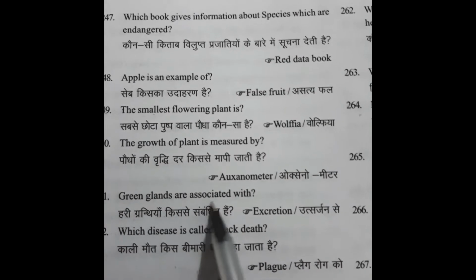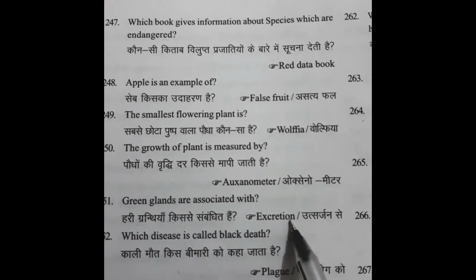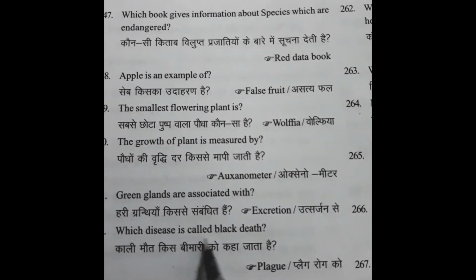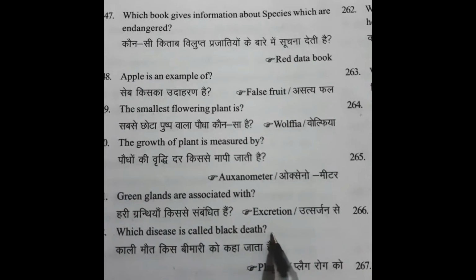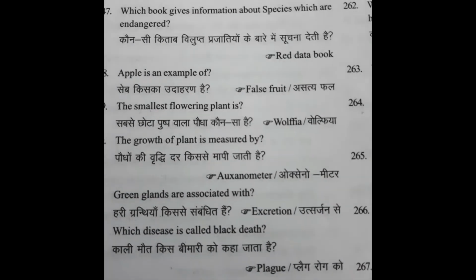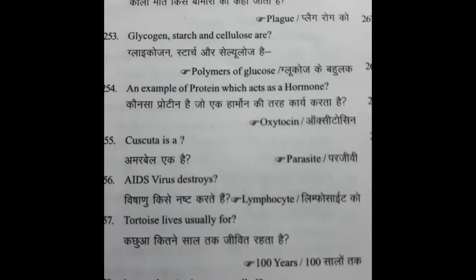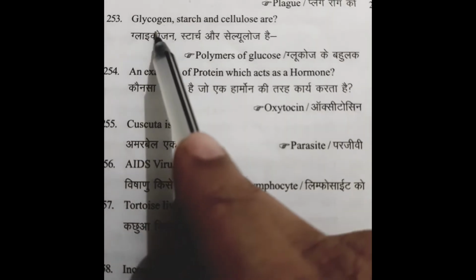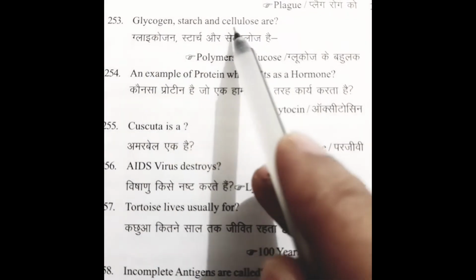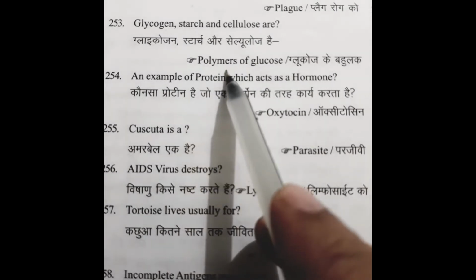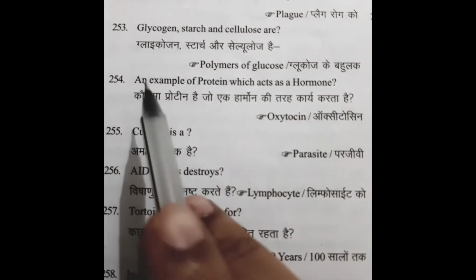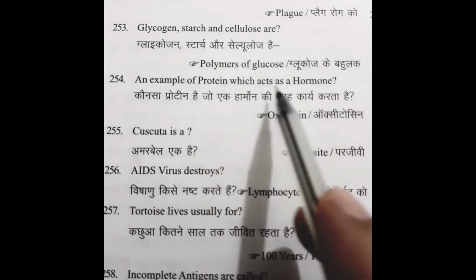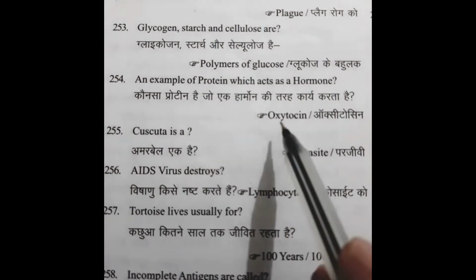Green glands are associated with. Answer: Excretion. Which disease is called Black Death? Answer: Plague. Glycogen, starch and cellulose are. Answer: Polymers of glucose. An example of protein which acts as a hormone. Answer: Oxytocin.